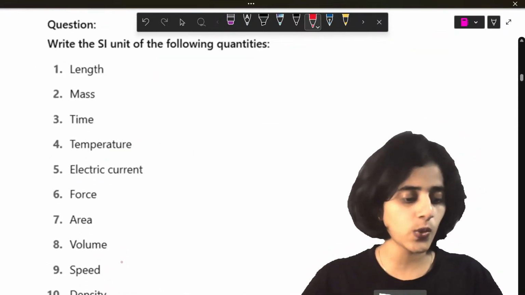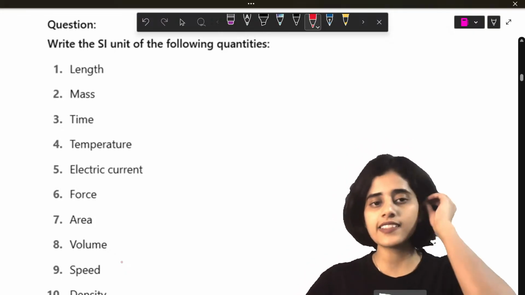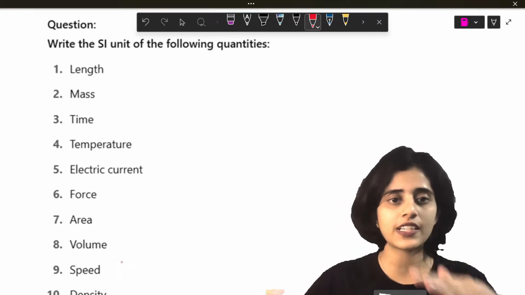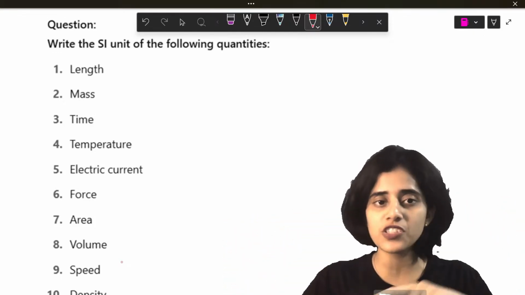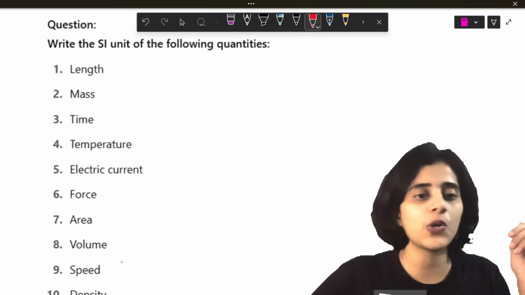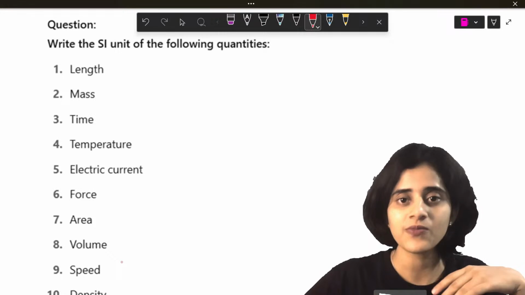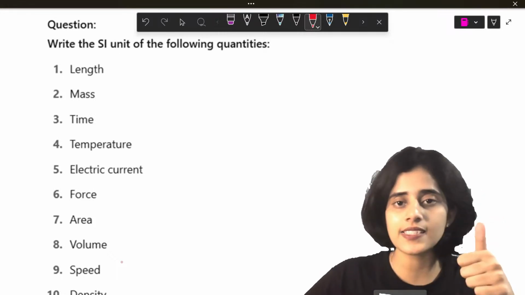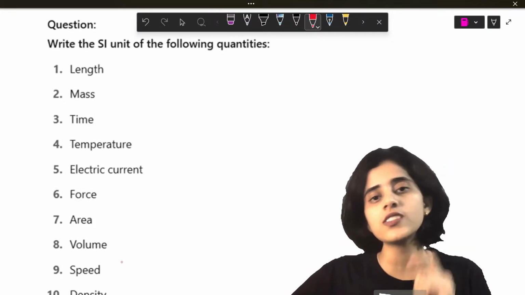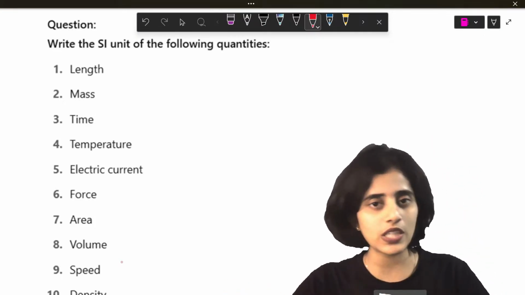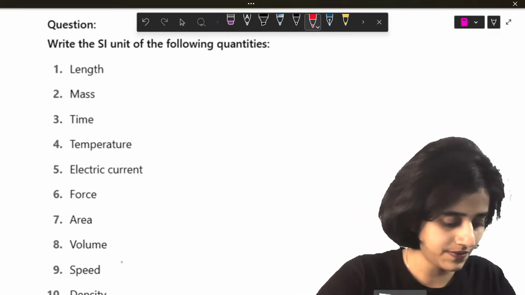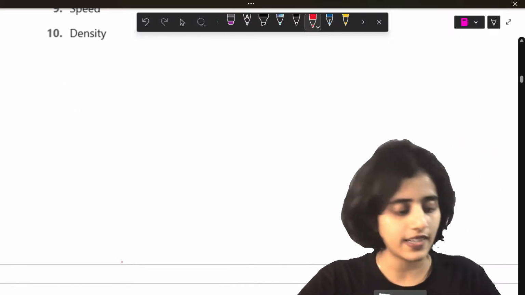Now students, this is a quick exercise for all of you. Write the SI units of the following quantities. After the class, you can just take a screenshot of this. You'll have the questions in my head also. But you can take a screenshot and then you have to solve all this. Those who are watching it online, those who are not watching the live, please pause the video, solve all this, and then let's move forward. Done? Okay. I think you're done.